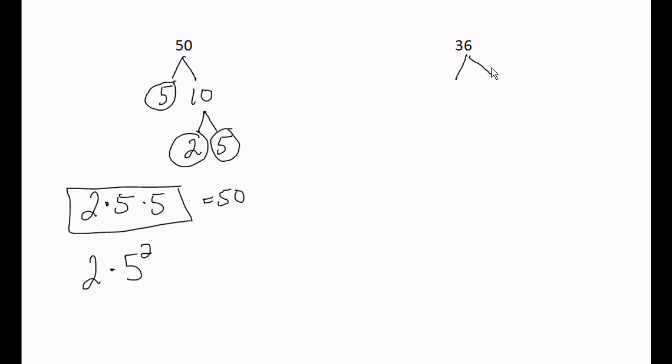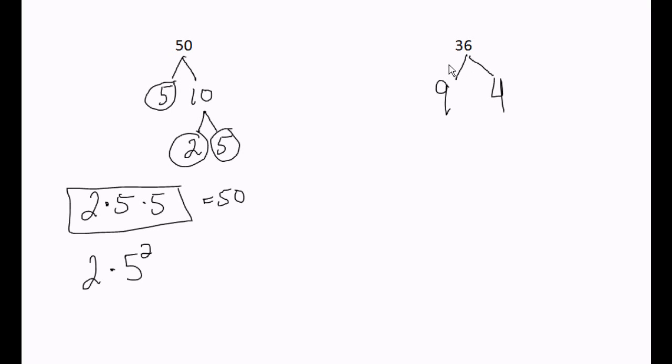Let's branch 36. Two numbers that multiply together that equal 36. You cannot say 1 times 36 because you end up right back where you began at 36. So you can never say 1 times a number. So let me come up with two numbers that multiply together equal 36. 9 times 4 is 36.